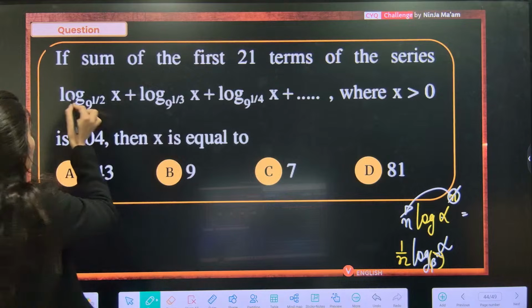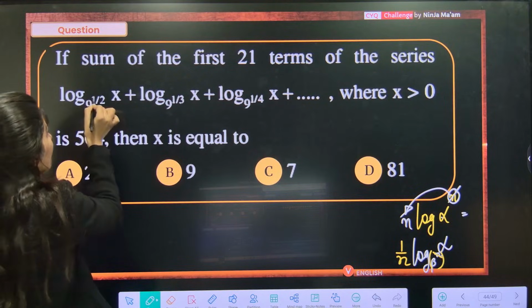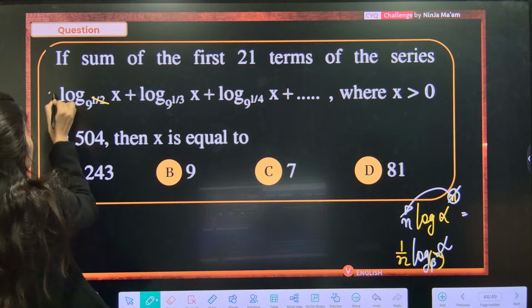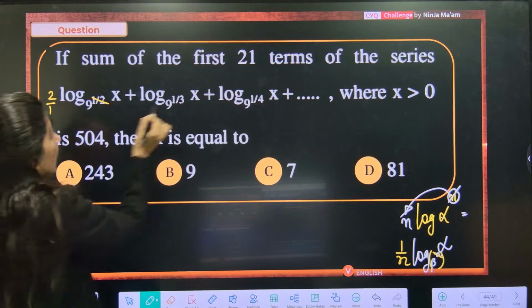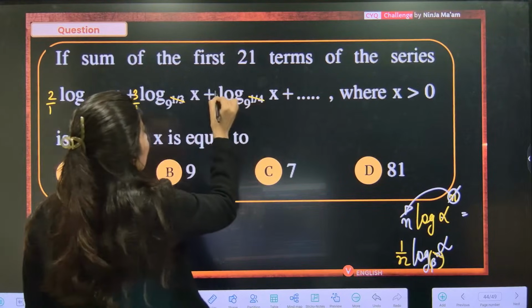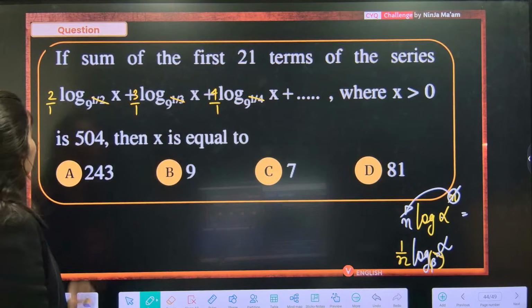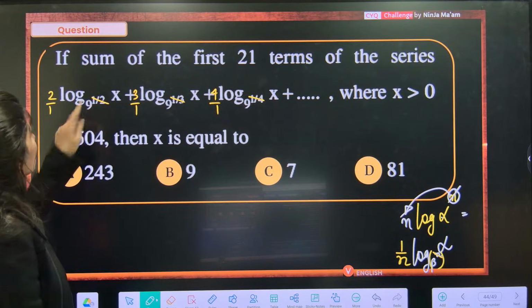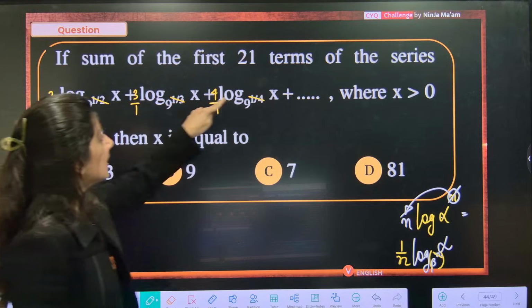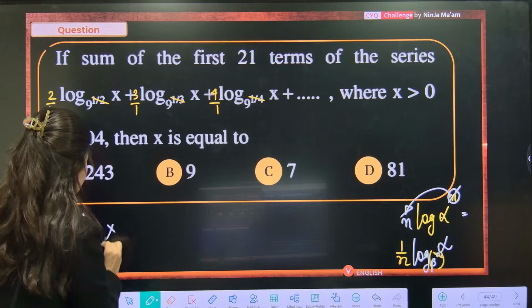So this is log of x, 9 power half. The power is on the base, so I remove the half and this becomes 2 by 1. 1 by 3, so 3 by 1. 1 by 4, 4 by 1, and so on. So I can clearly see this is log x to the base 9, log x to the base 9, log x to the base 9. Let me take log x to the base 9 common.